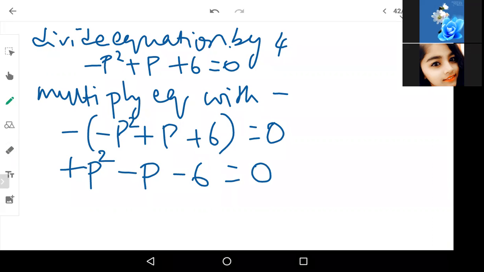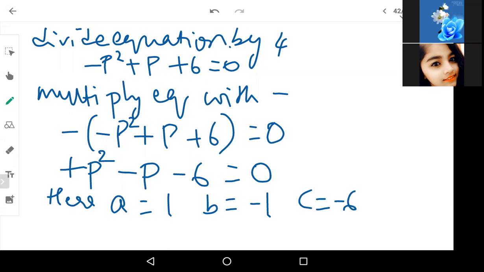Now just factorize this. Here a is equal to 1, b is equal to -1, c is equal to -6. You can either use the formula method or the factorization method and find the answer.